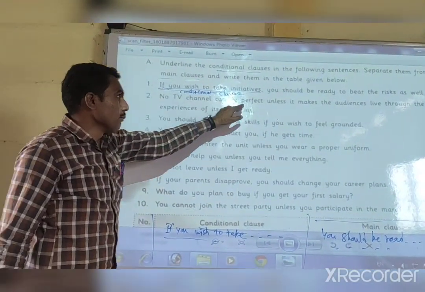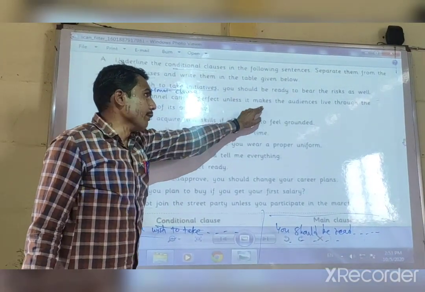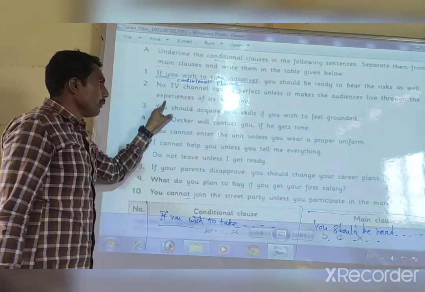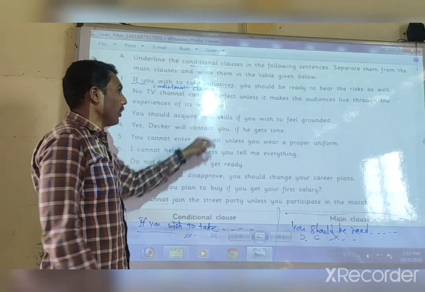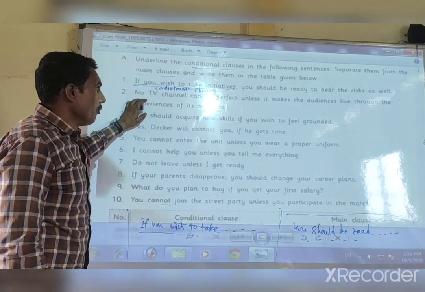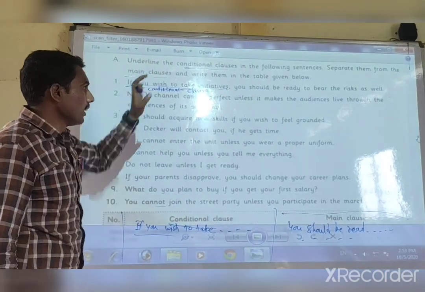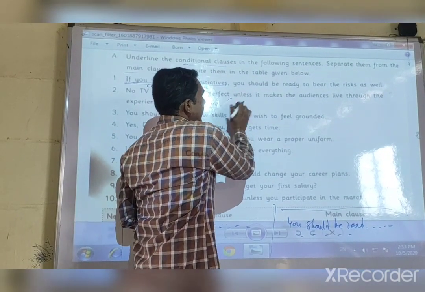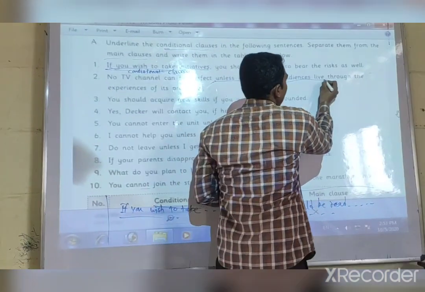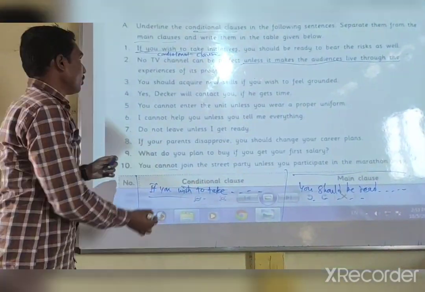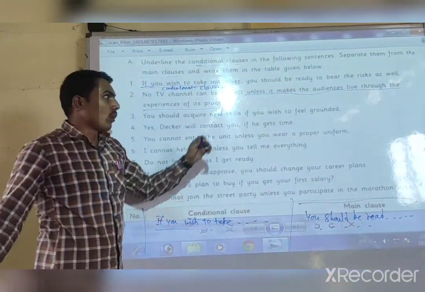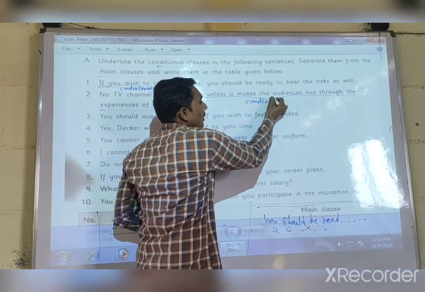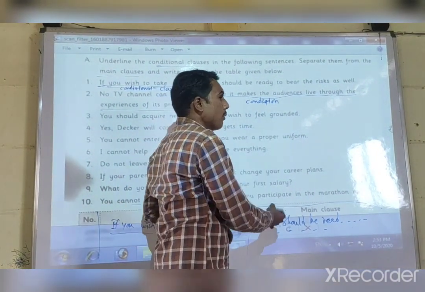Okay, the second example is here. No TV channel can be perfect unless it makes the audience live through the experience of its programs. In this example you want to underline the conditional clause. If you observe, look here, unless it makes the audience live through the experience of its program, it is a conditional clause. हे काय आहे? अर्थदर्शक उपवाक्य आहे.